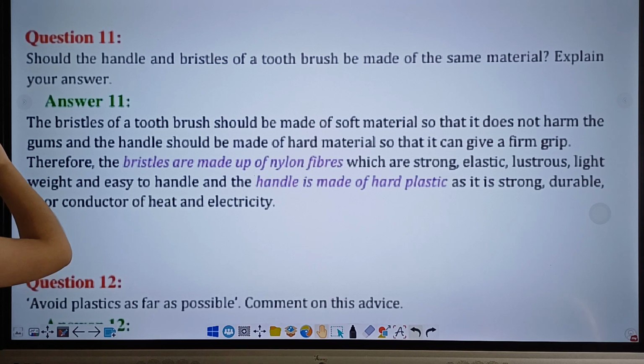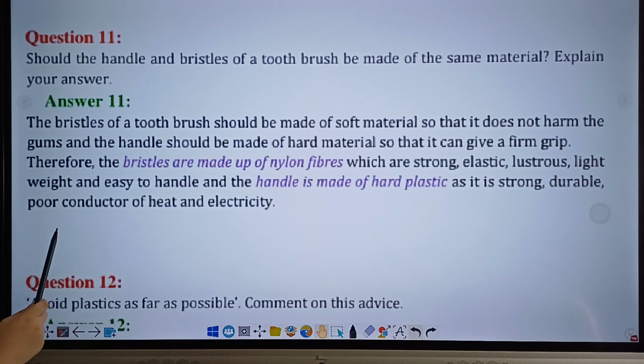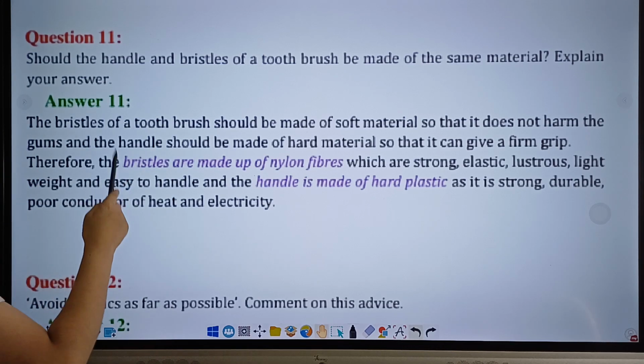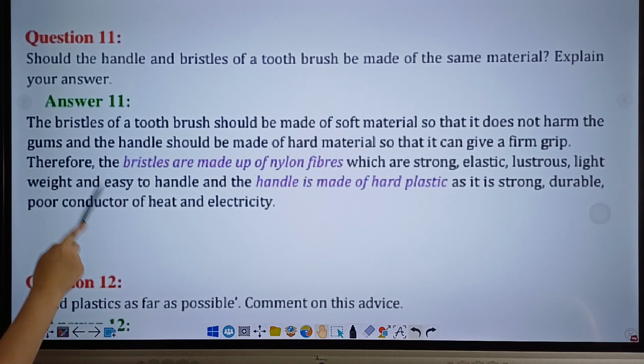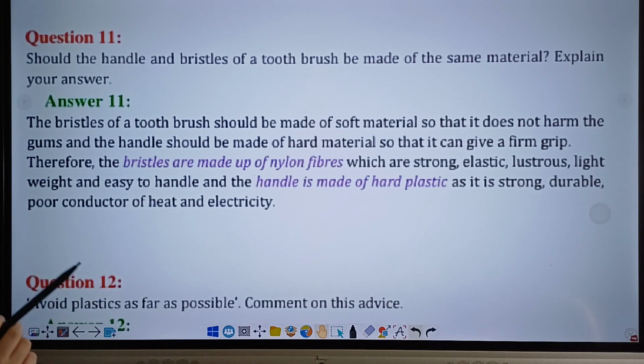Now, as you can probably guess, the reason why soft materials are favored for the bristles of a toothbrush is simply because it does not harm the gums. And the reason why handles should be made of hard material is that it can give a firm grip. Because of the above, bristles of a toothbrush are made of nylon fibers, because they are strong, elastic, lustrous, meaning they give off a shine, and are also lightweight and easy to handle. Whereas the handle is made of hard plastics that are strong, durable and poor conductors of heat and electricity.